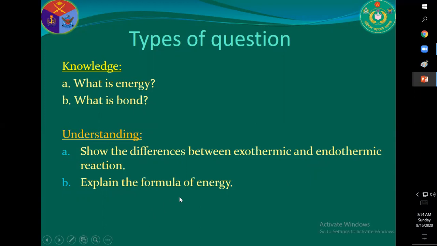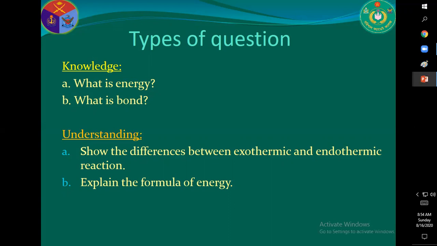The formula of energy: E equals h nu, hc by lambda. So energy is defined by E, and it has the formula E equals h nu.